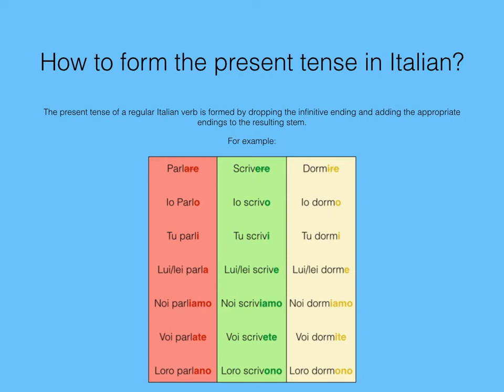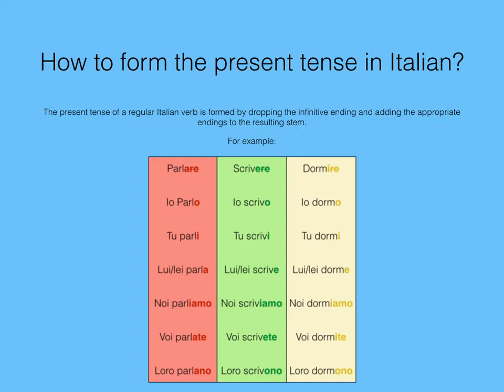Now, how do you form the present tense in Italian? Well, the present tense of a regular Italian verb is formed by dropping the infinitive ending and adding the appropriate endings to the resulting stem. So for example, if we have parlare, you drop the are and then you add the appropriate ending. Io parlo, tu parli, lui, lei parla, noi parliamo, voi parlate, loro parlano.